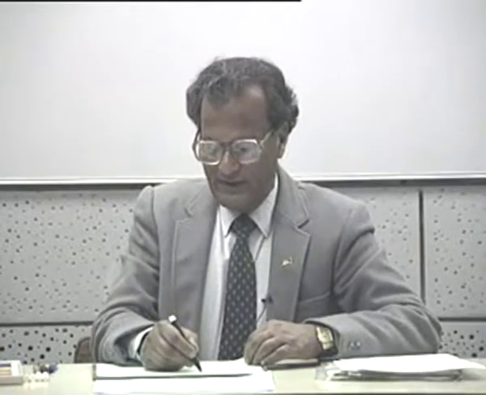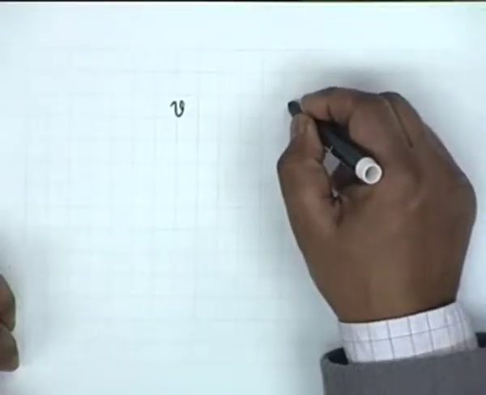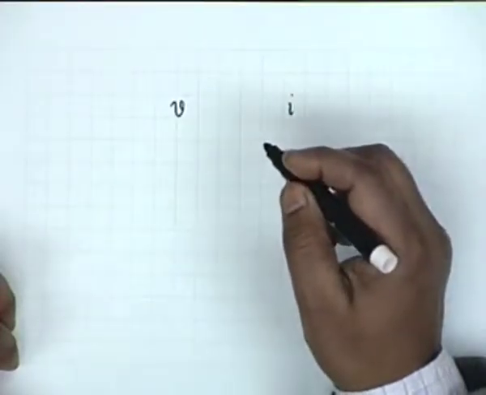Now the situation changes if the voltage V and current I are not in phase.